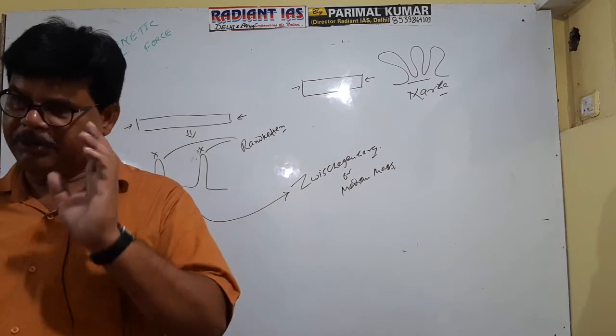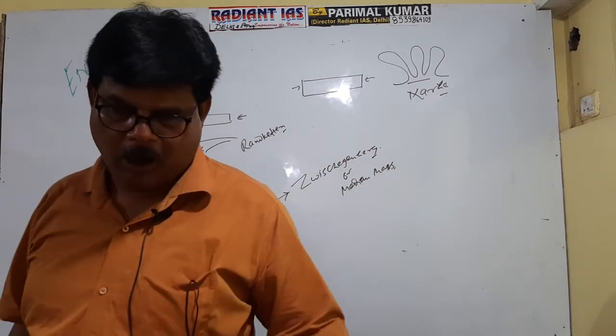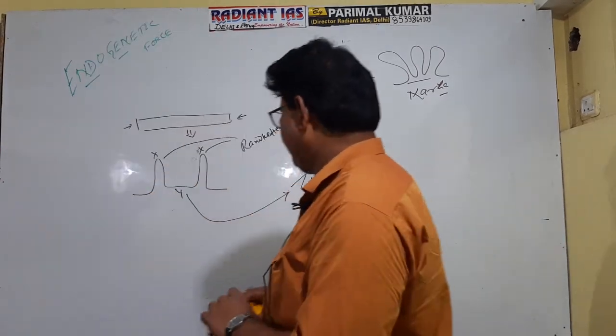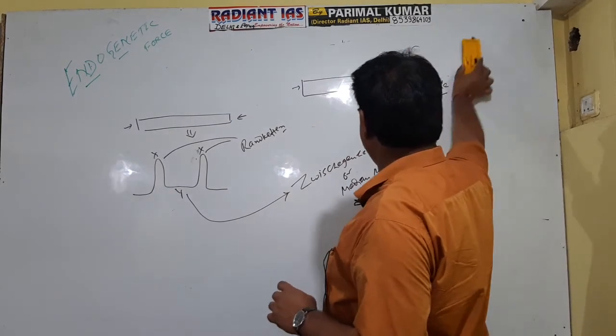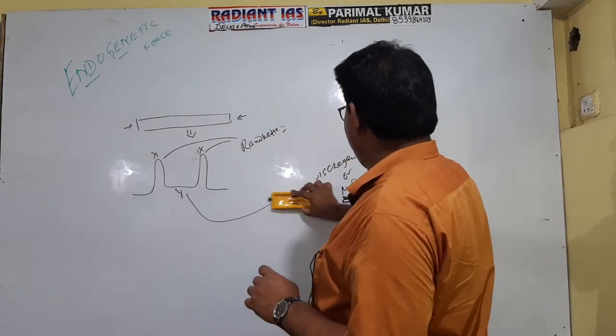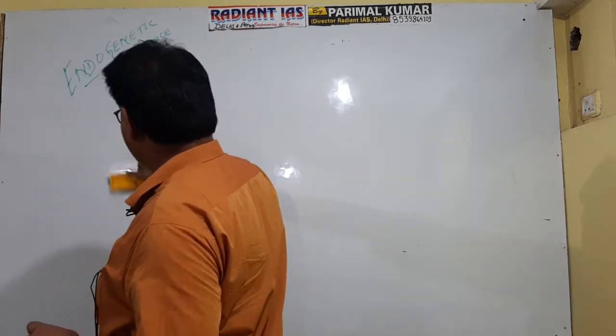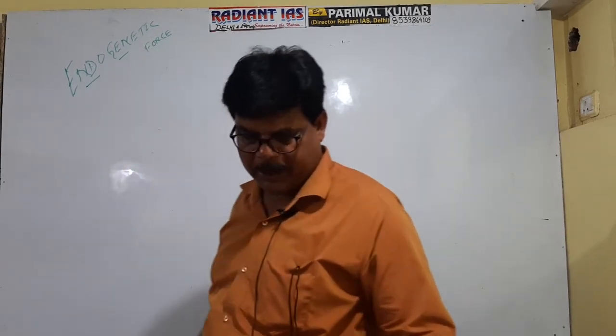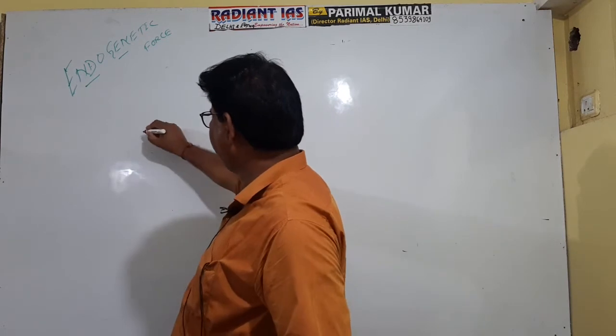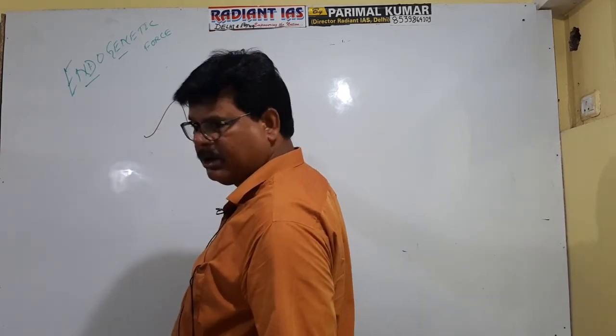What is the meaning of Narbe? Is it clear now? One important point: if orogenic compressive force acts, you know that anticline and syncline are formed.